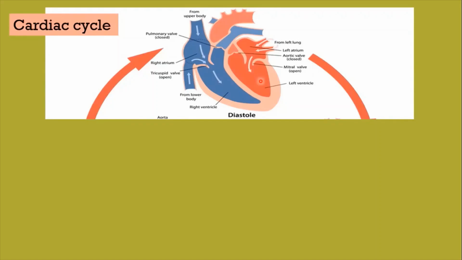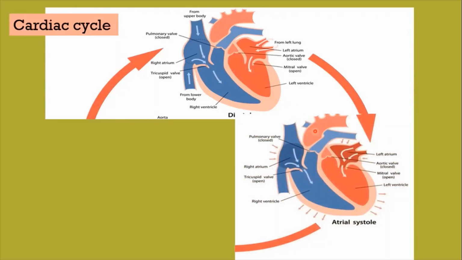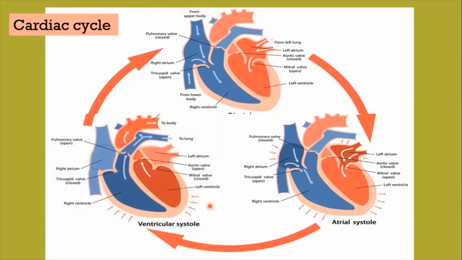At this stage, SA node sends action potentials. When those action potentials spread over the atria, both the atria contract, pumping the blood forcefully into the ventricles. This contraction of atria, the atrial systole, lasts for about 0.1 second. Next phase is ventricular systole. When the action potentials reach the ventricular musculature through AV node and bundle of His and Purkinje fibers, both the